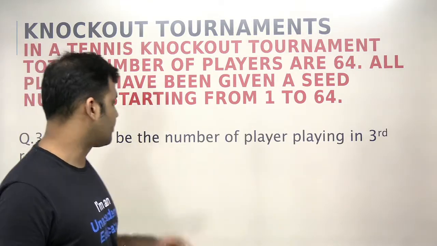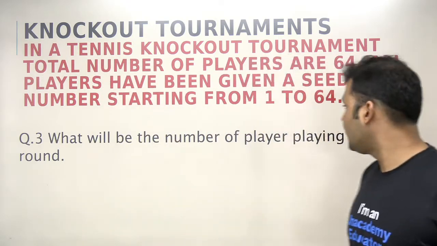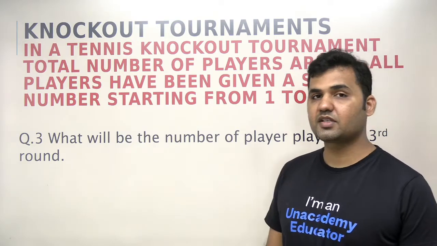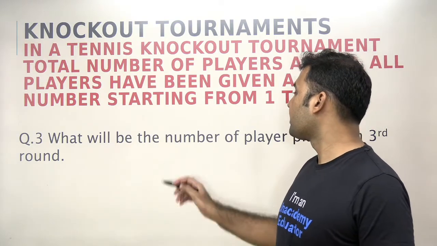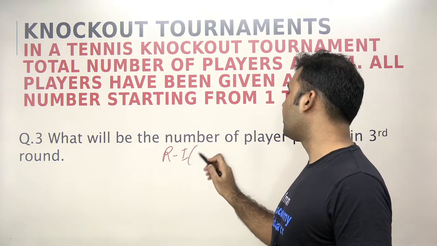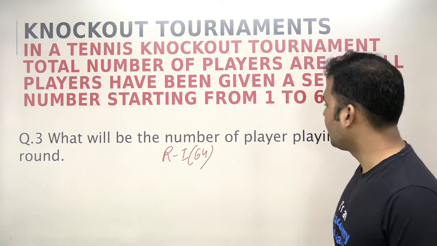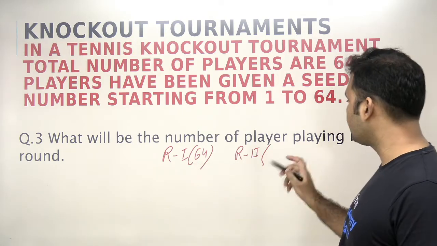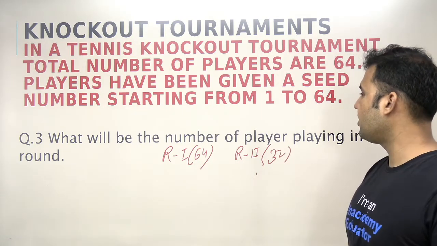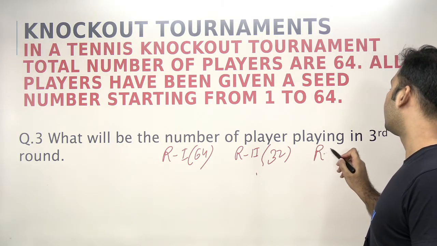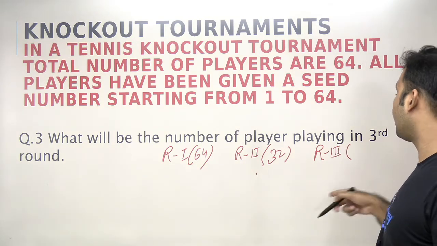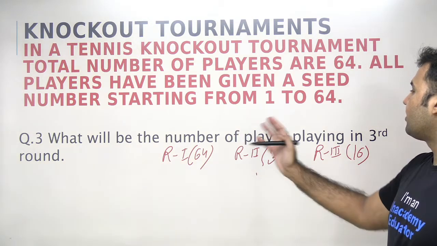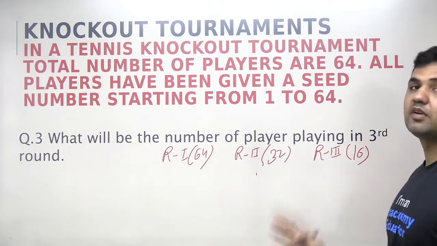Okay. Third question, what will be the number of players playing in the third round? So see, we have just found out how to find the number of players in any particular round. We know that in round 1, 64 players will be playing, right? So in round 2, 32 winners will be going to round 2, so 32 players will be playing in round 2. And in the third round, how many players will be playing? 32 by 2, that is 16. So 16 will be the answer.